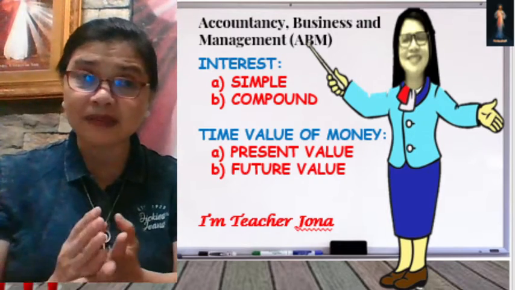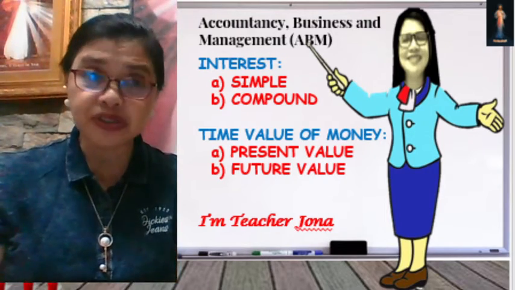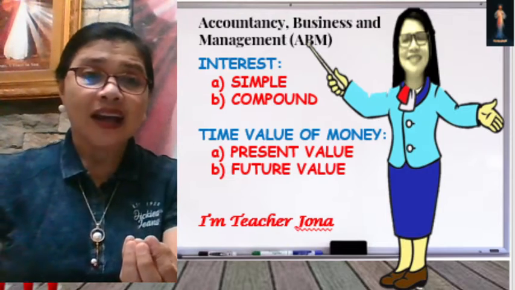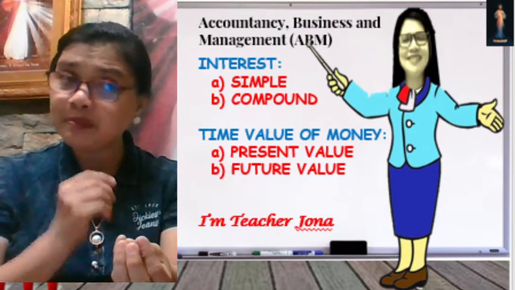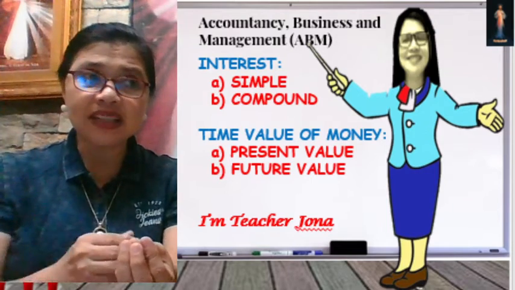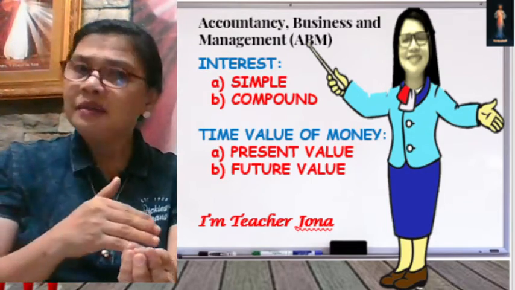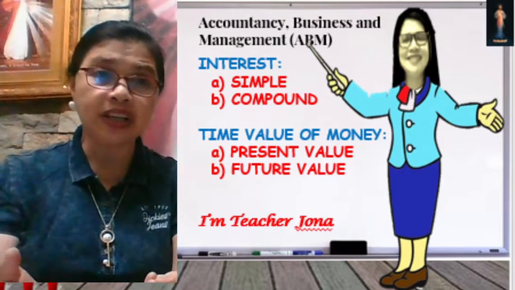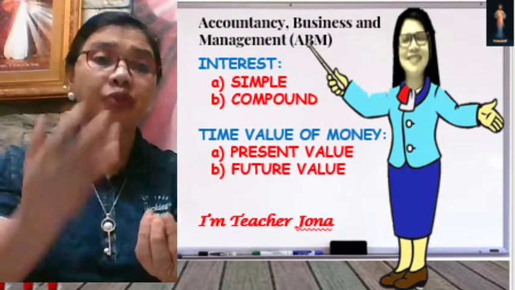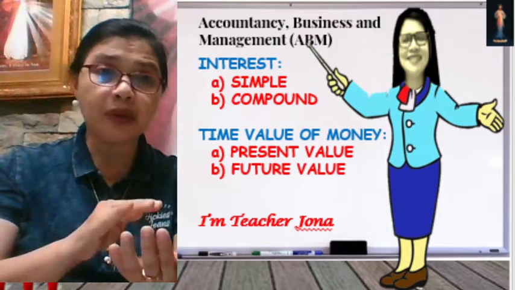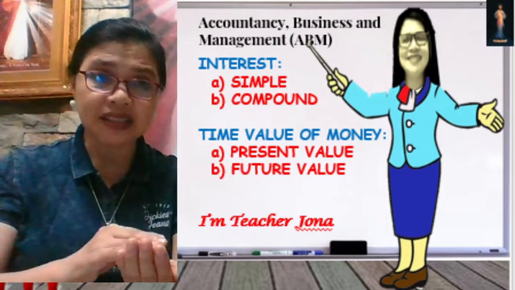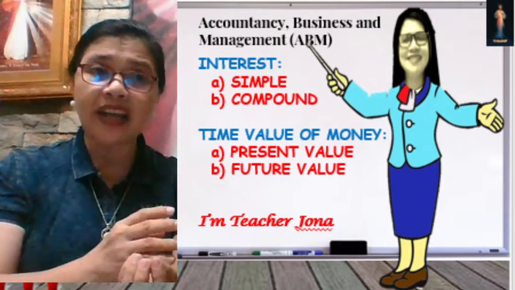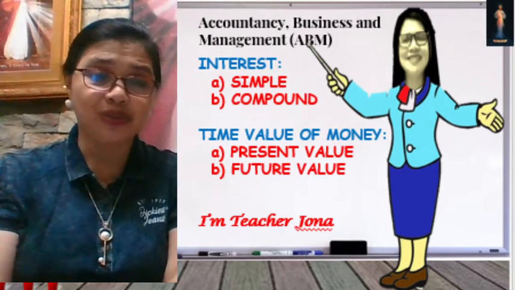The second factor is opportunity cost. Your 10,000 today has the potential earning capacity to let it grow, to let it earn, depending on whatever means you do.